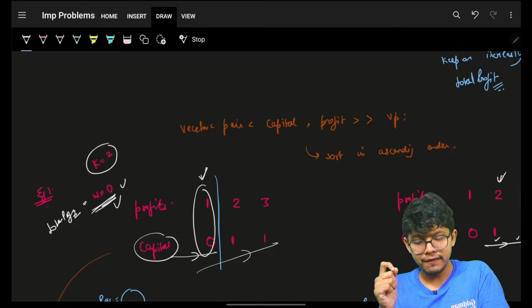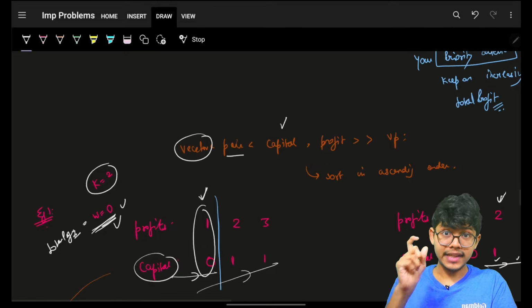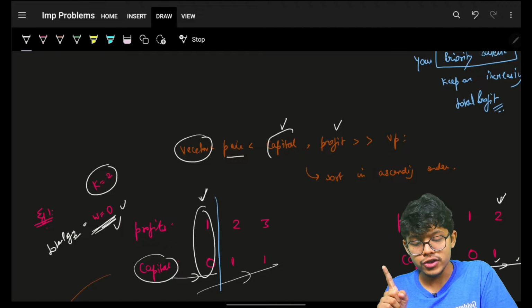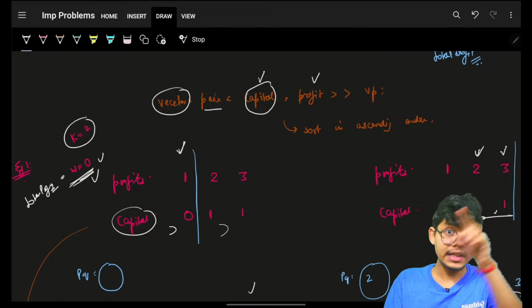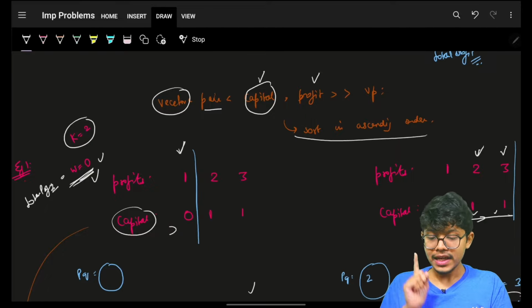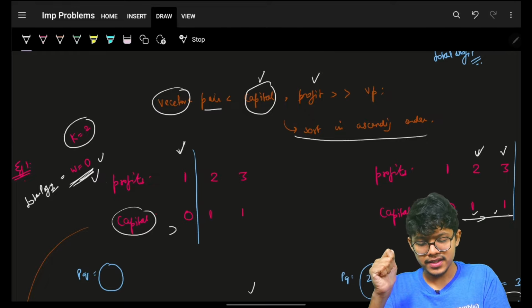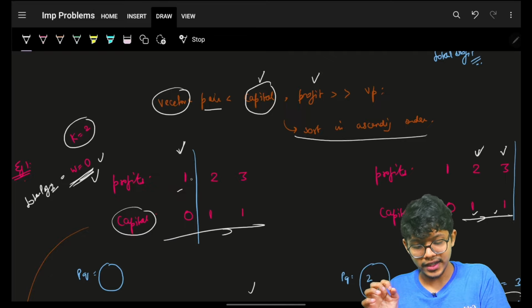So I will make a vector of pair, simply a list of pair. First argument is capital, second argument is the corresponding profit. Why is that? Because I will sort on the basis of its capital, because I want the capital to be in the increasing order. Okay, I will sort it in the ascending order. Simply sort. When this is sorted, you have capital in the ascending order and the corresponding profit.